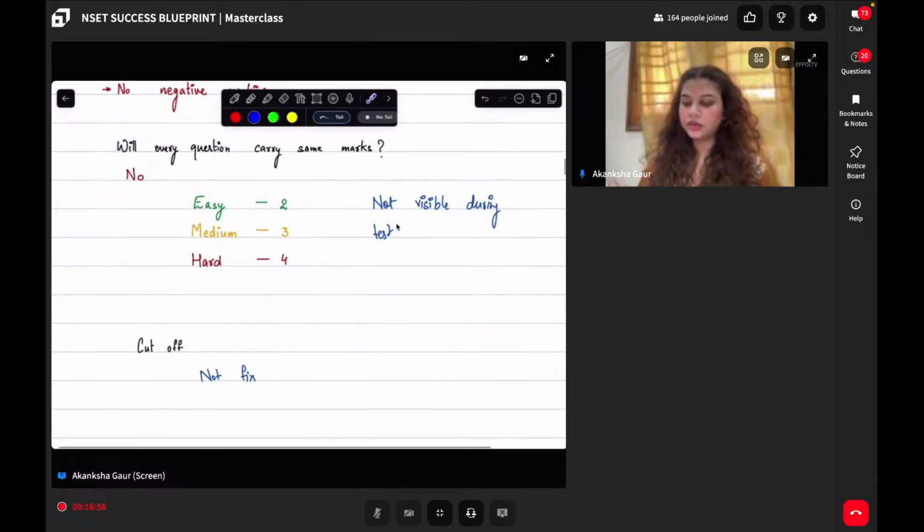Clear, everyone? So whatever the pattern of the paper is, whatever the difficulty level of the paper is, that is not fixed. It keeps on deviating, and that is why the cutoff also keeps on deviating.